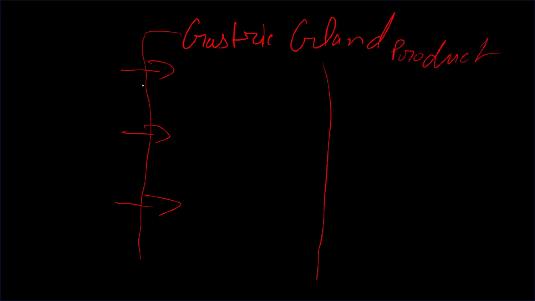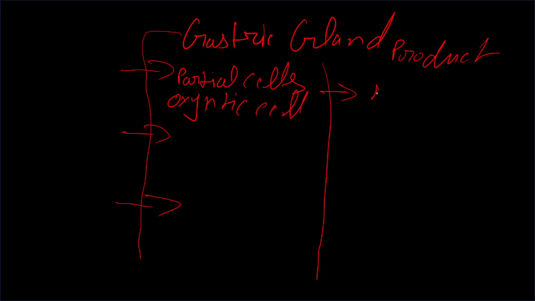The first cell is called the parietal cell, also named the oxyntic cell. Its product is HCl, hydrochloric acid.